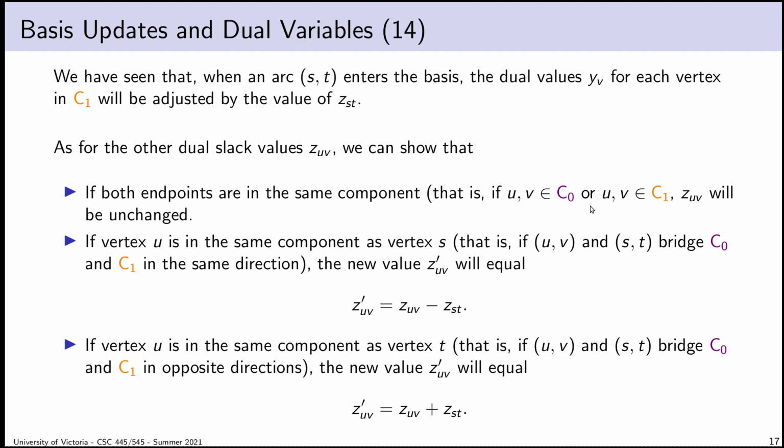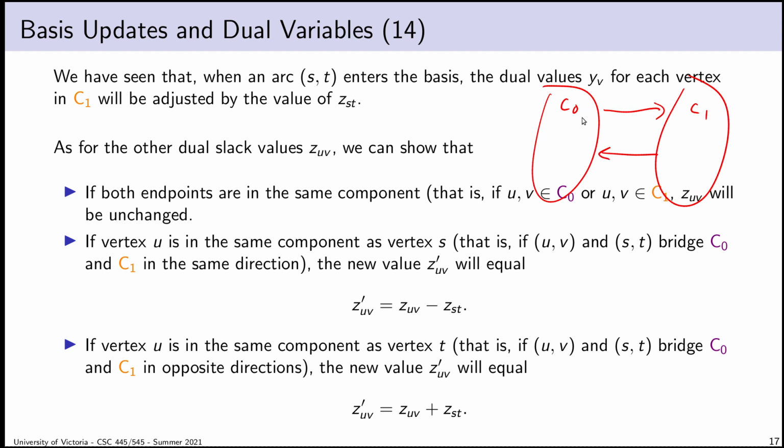Otherwise, there are two cases, and the two cases correspond, just like earlier, to those two cases. There's C0, there's C1. We know now that the only edges for which the dual slack variables change are edges that bridge the gap between C0 and C1. But there are two ways to do that.